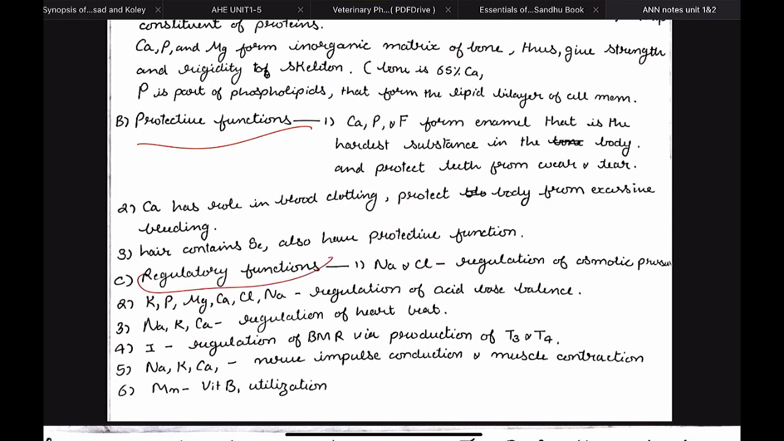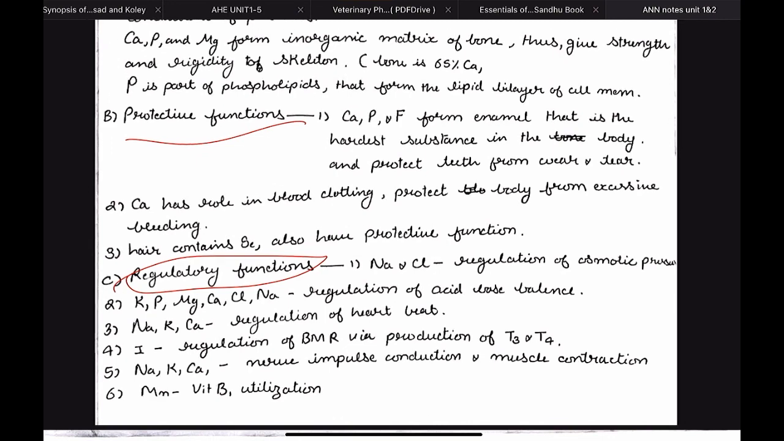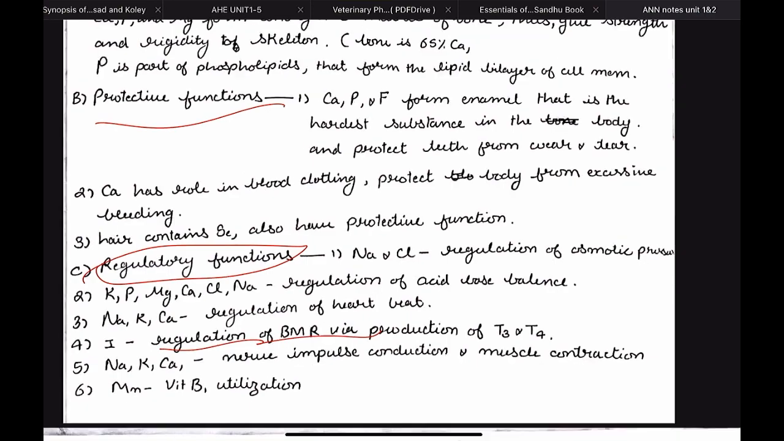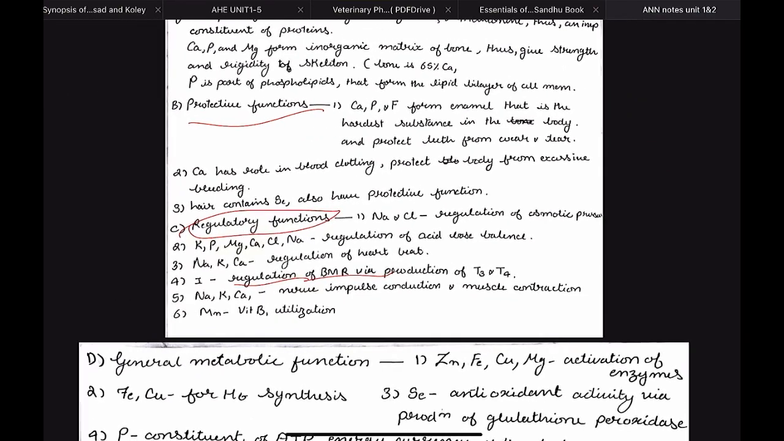Then we have regulatory function. These are very, very important. Sodium and chloride regulate osmotic pressure. Potassium, phosphorus, magnesium, calcium, chlorine, and sodium are responsible for regulation of acid base balance, right? Then iodine is required for regulation of BMR via the production of thyroid hormones. So these are certain important points.